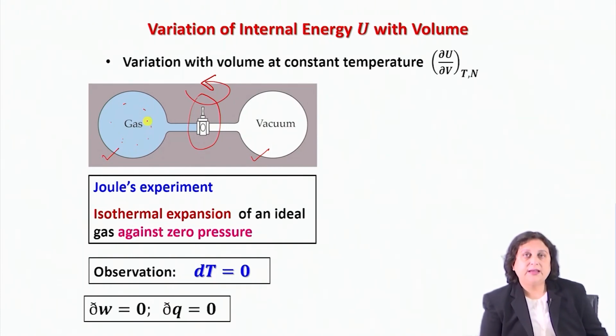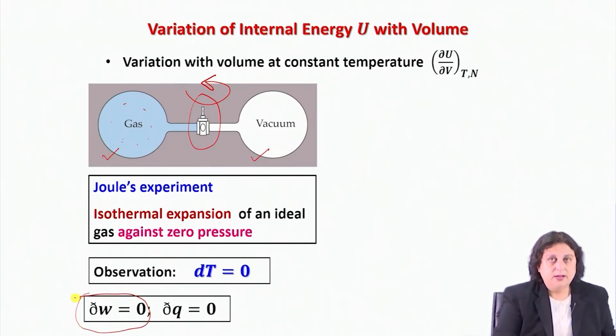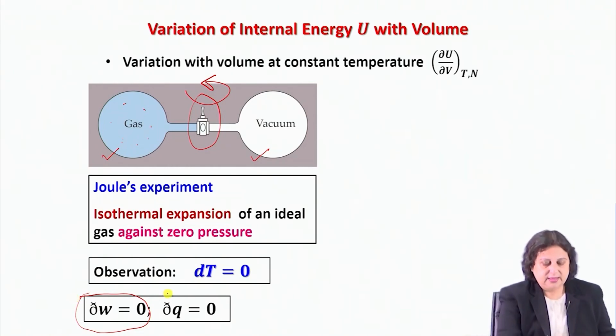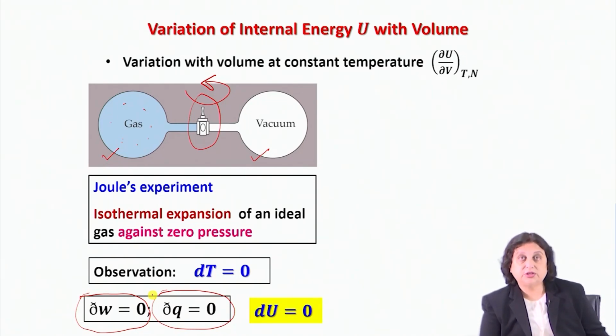And therefore, I can very quickly understand from here, since it is a free expansion, P external is equal to 0 for the expansion of the gas, therefore dW equal to 0. The entire experiment was carried out under adiabatic conditions because no energy was supplied during the change in state. Therefore, I can say that dQ is equal to 0. And therefore, the first law of thermodynamics tells me that dU should also be equal to 0.